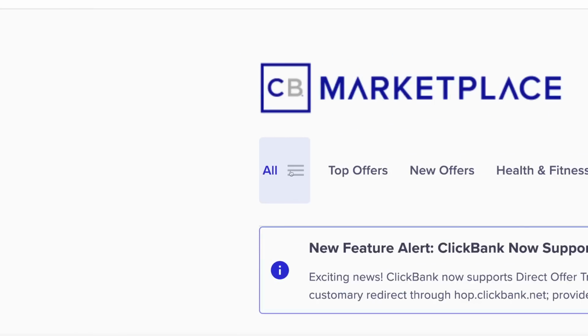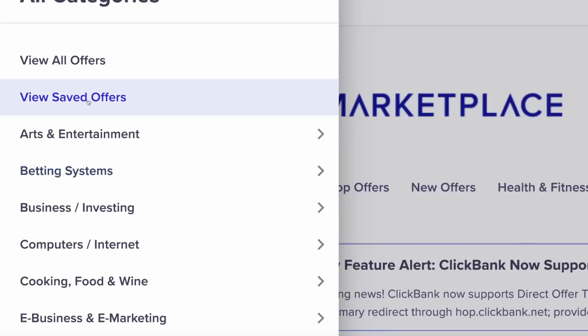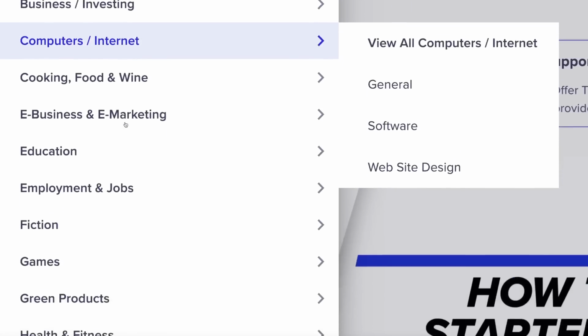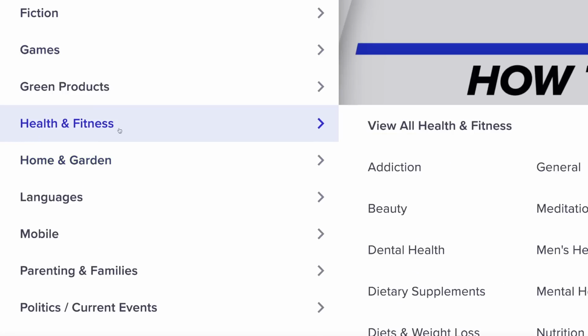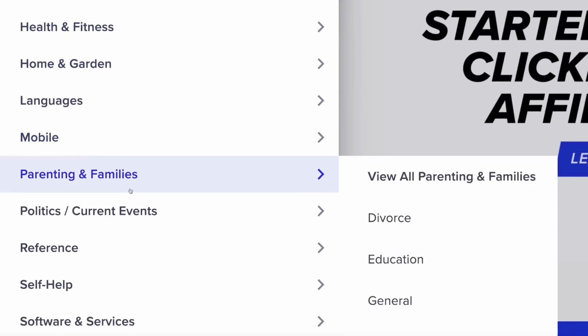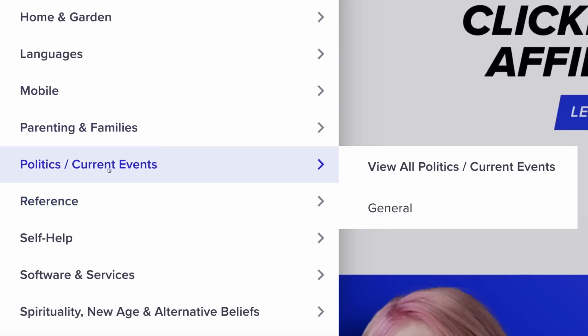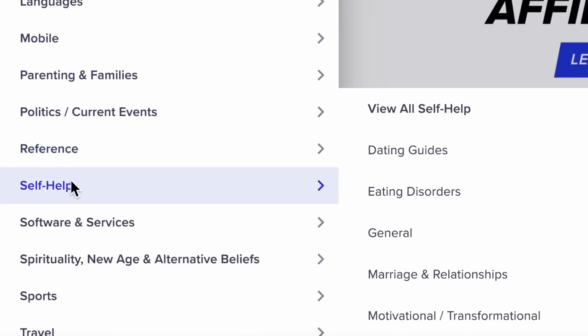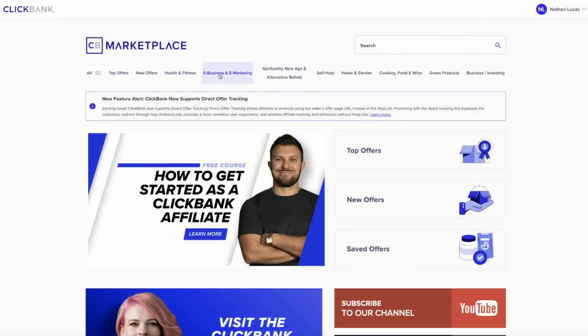If I go over here to the left-hand side and click on All, this is going to bring up all of the categories that you can choose from. So you can see there's tons, like home and garden, health and fitness, parenting and families, politics. I don't know if I'd go with that one if you don't want to get banned in all places. Self-help, right?